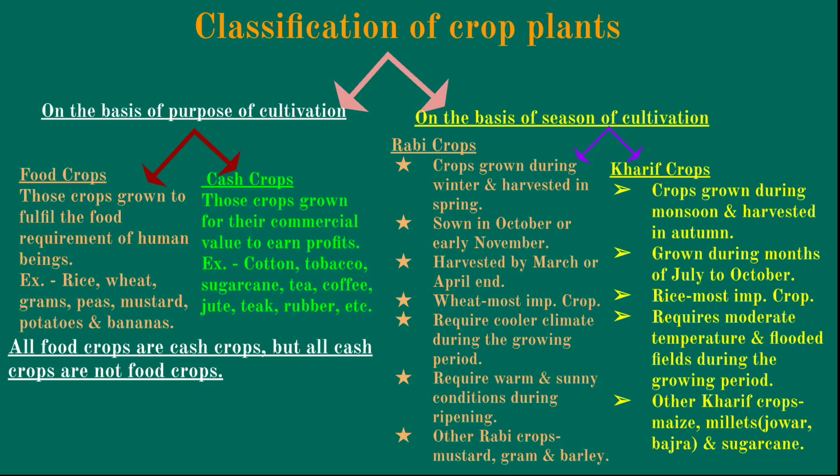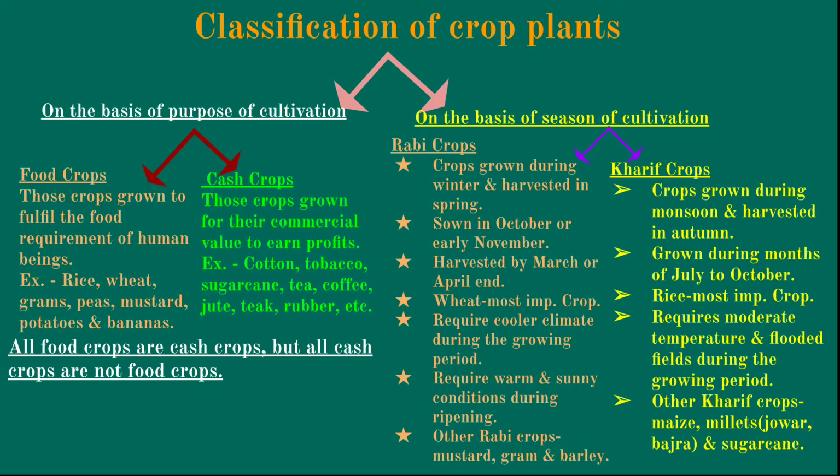Okay, see, on the basis of the purpose of cultivation. The crop plants are classified on the basis of two conditions. One is on the basis of the purpose of cultivation, and another is on the basis of the season of cultivation. On the purpose of cultivation, the crops are of two types, that is food crops and cash crops. And on the basis of season, the crops are again of two types, that is Rabi crops and Kharif crops.